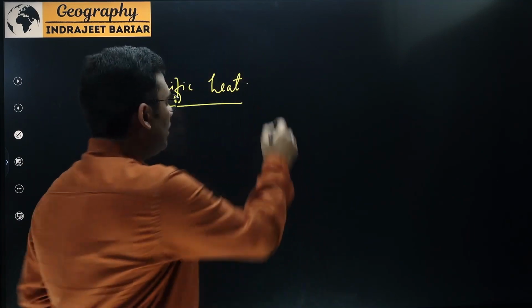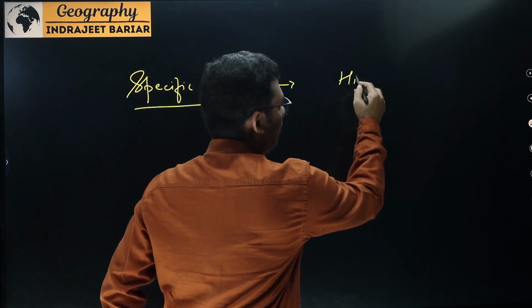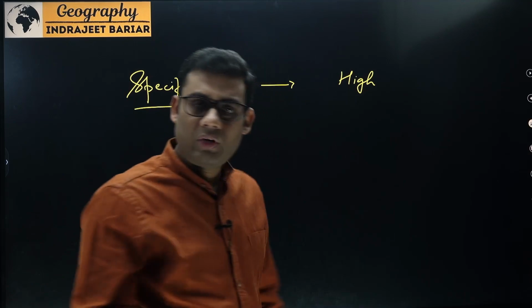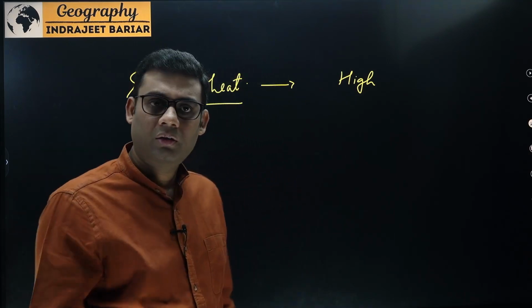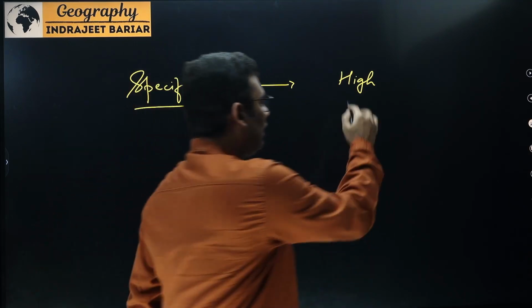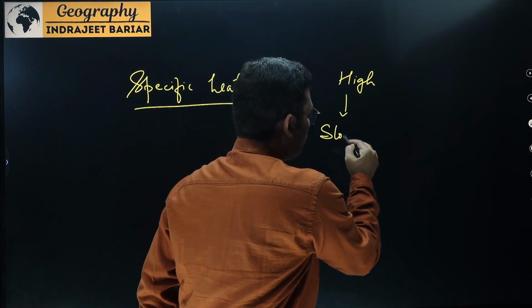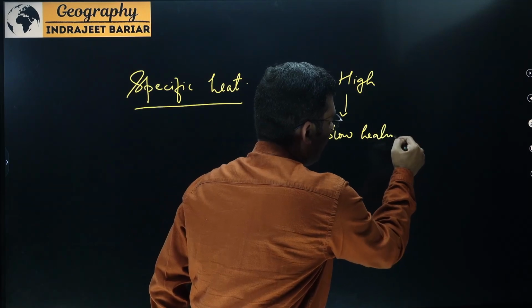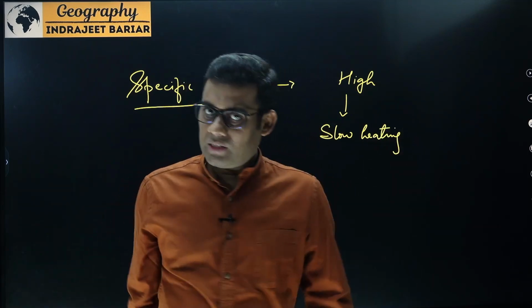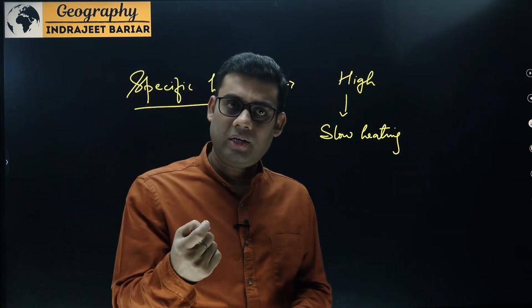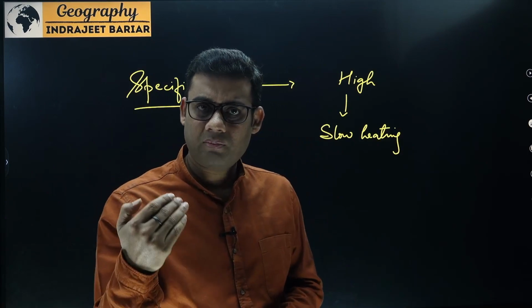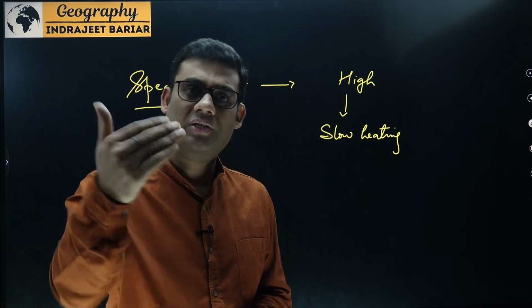So very obviously, if the specific heat is high, you will have to provide more heat, and so the heating would be slower, so slow heating. If the specific heat is lower, then you will have to supply a lower amount of heat and the substance temperature would increase, which means faster heating.